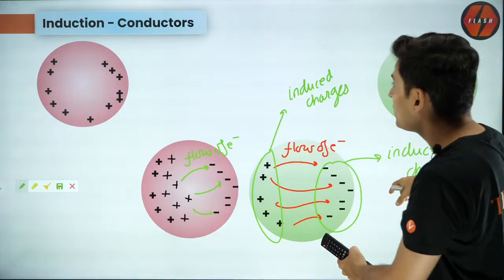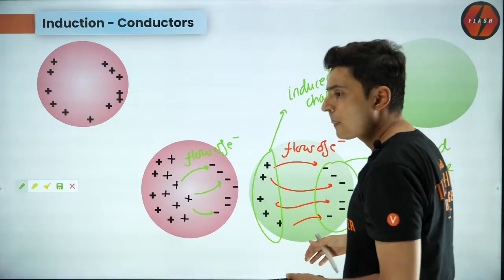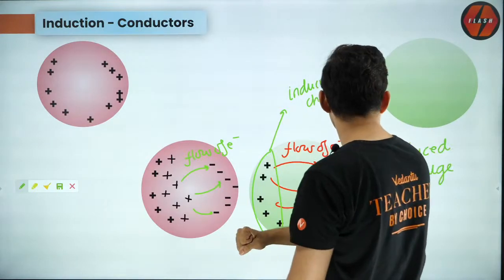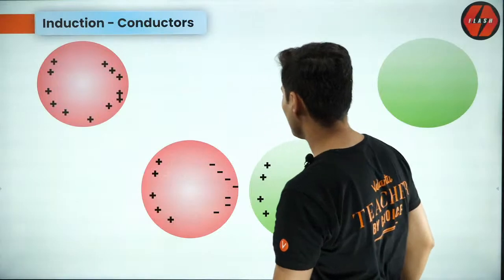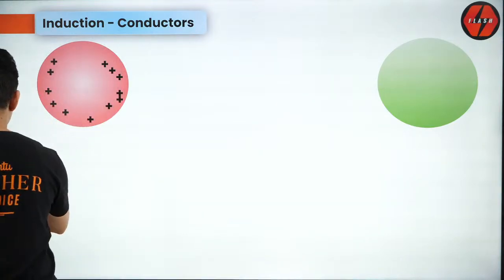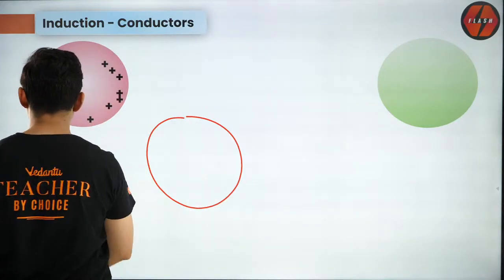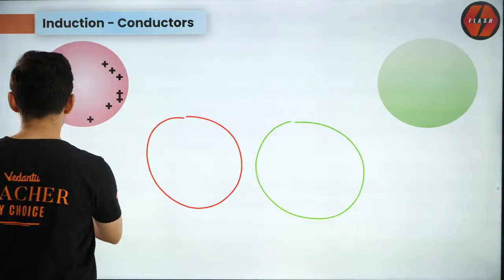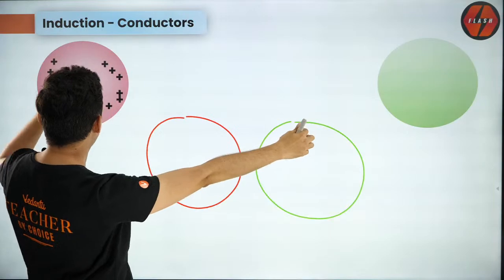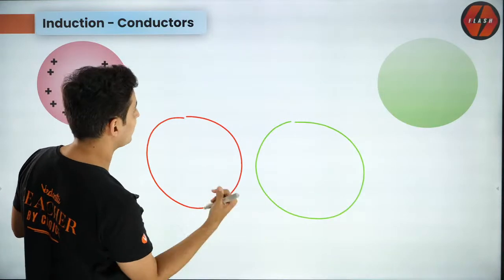Actually, I should have shown this the other way around. I think this diagram is completely reversed, guys. I just realized this should have been completely reversed. Yes, this was completely reversed. This was positive, and these were electrons. They should have actually come this side. Wait a minute. I'm just going to draw another diagram. Just one second. I just realized it now. So when this comes here, yes. What should have happened is that the electrons will actually not run away, guys. I'm so sorry. I don't know why that mistake was there in the slide.